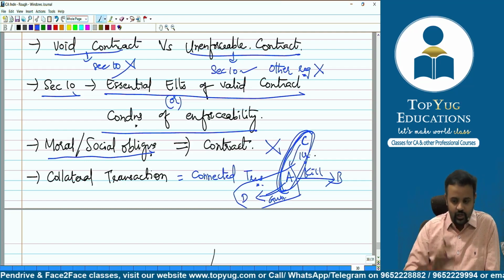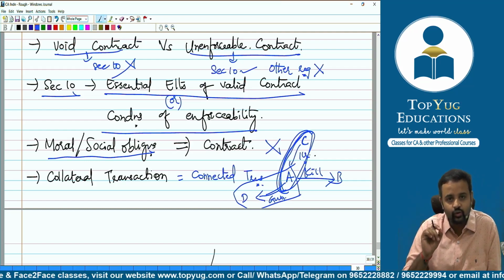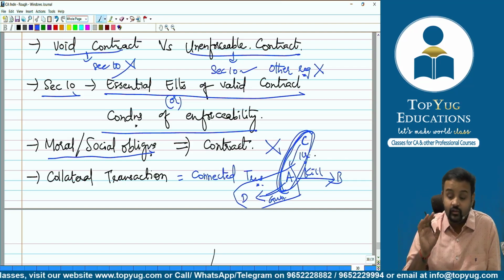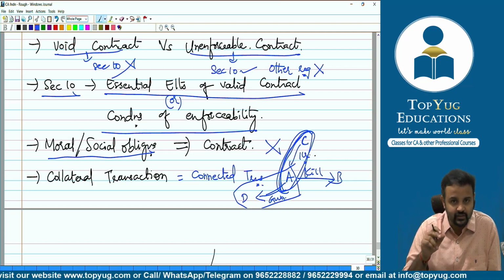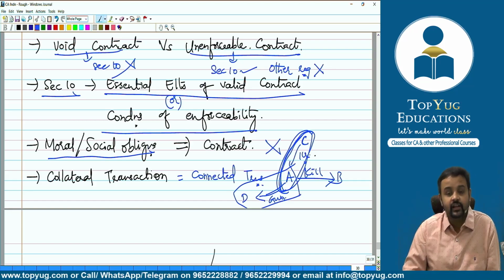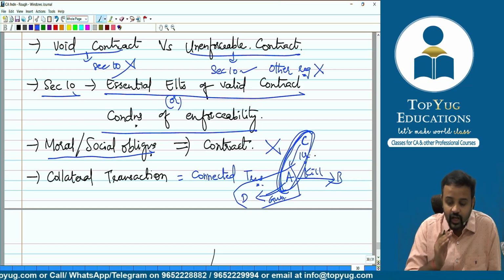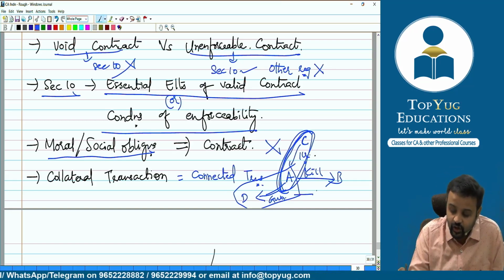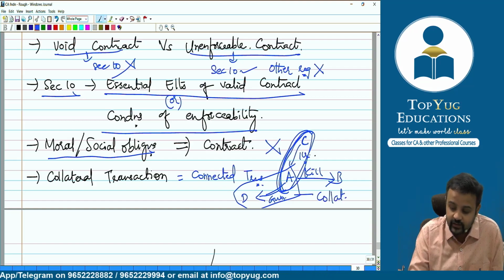Did you follow? Originally, there is a contract between A and C. C has asked A to kill B. For this purpose, A needs a pistol, a gun, so he is contacting D. So the agreement between D and A is nothing but collateral.